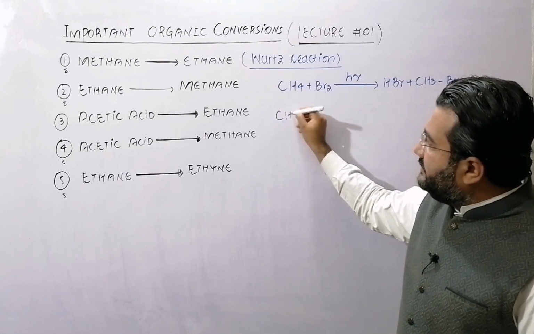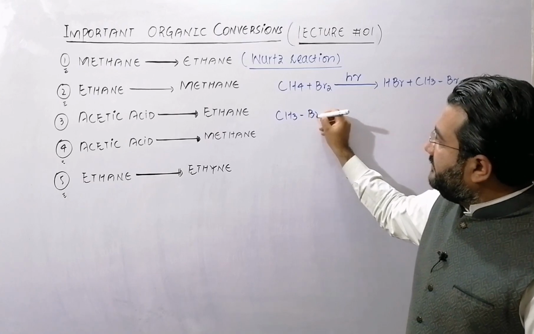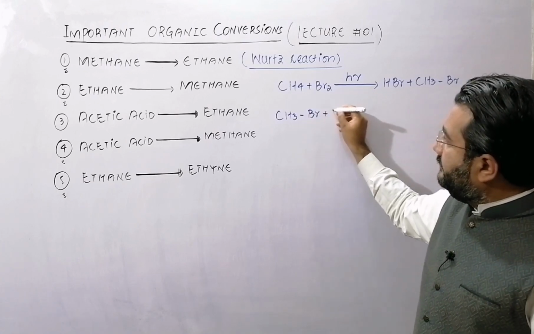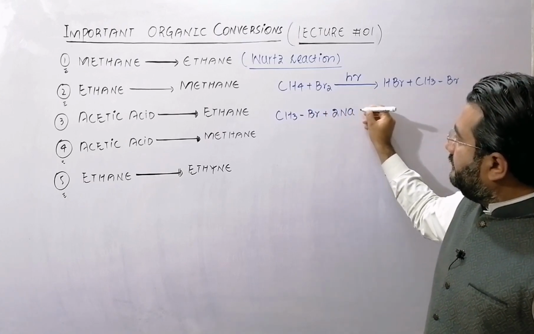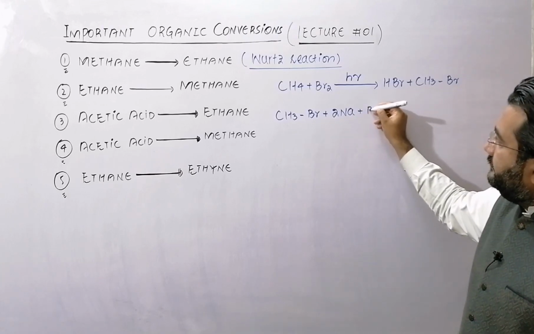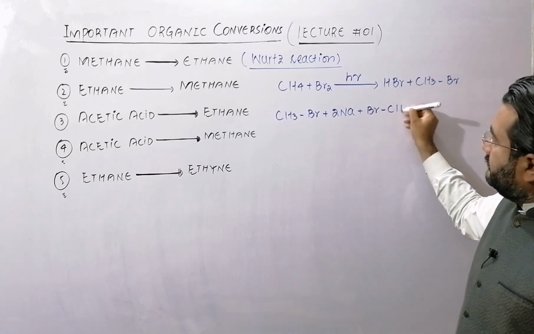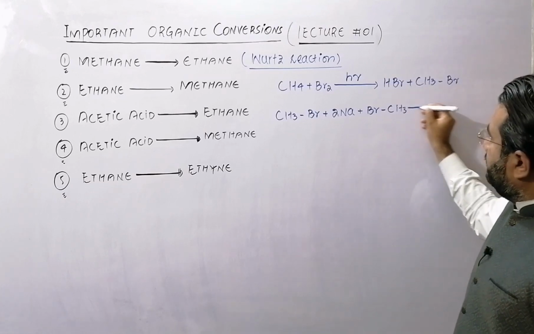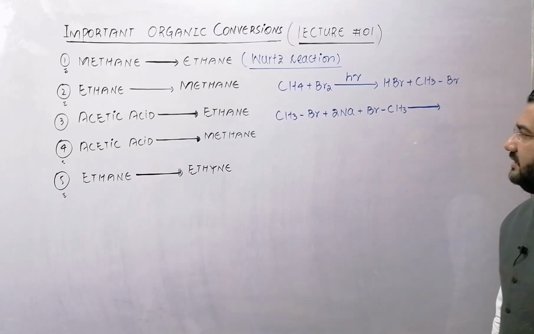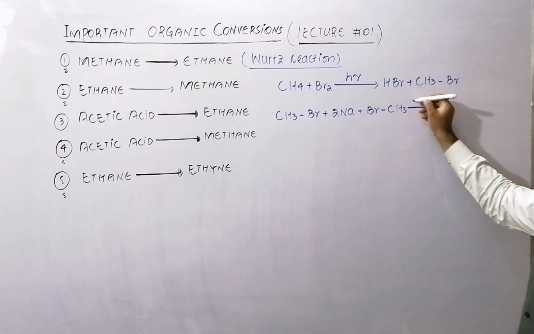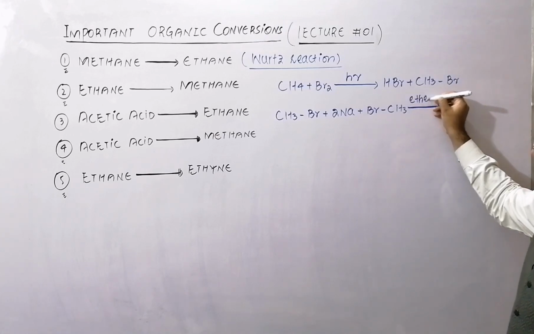Then next, dear students, 2 molecules of the methyl bromide will be made to react with sodium in the presence of ether.